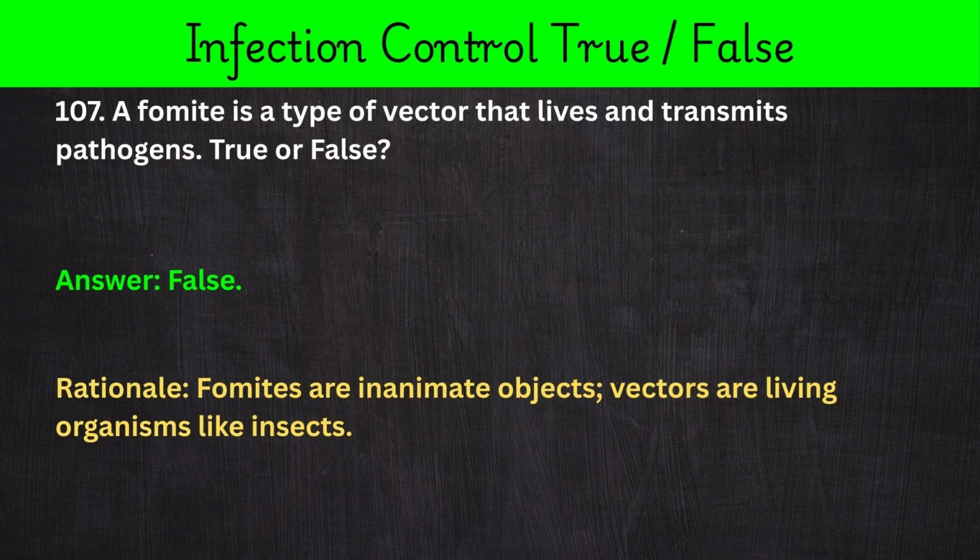107. A fomite is a type of vector that lives and transmits pathogens. True or false? Answer: false. Rationale: fomites are inanimate objects. Vectors are living organisms like insects.